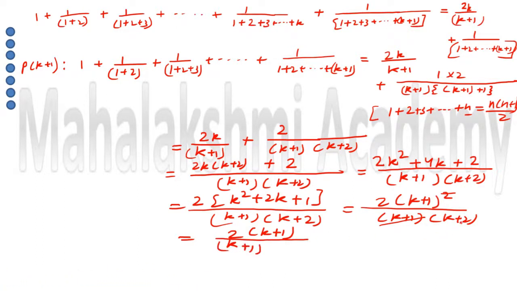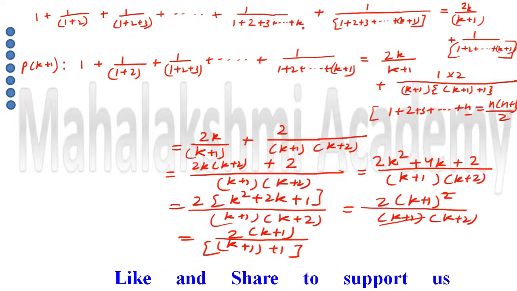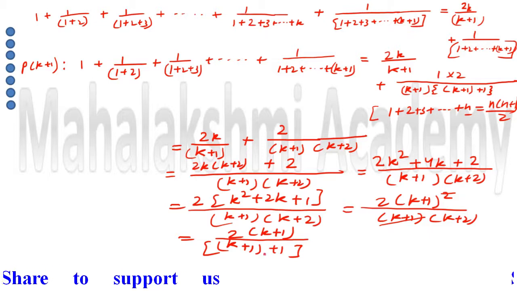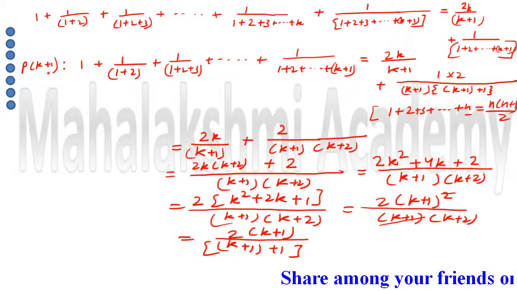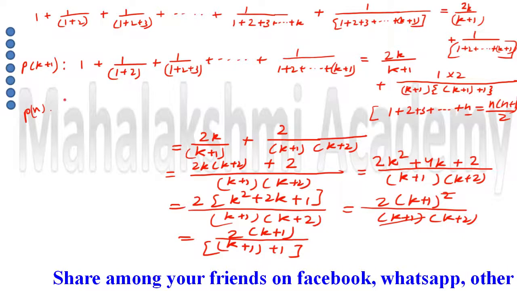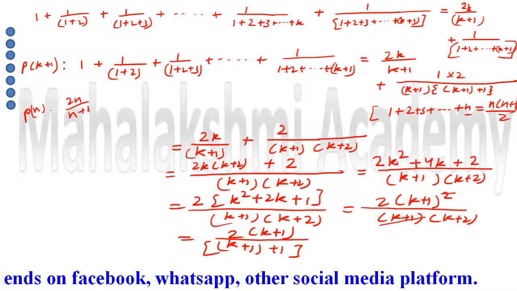This k plus 2 I am splitting as k plus 1 plus 1. So students, just see, you can check the question. The right hand side is arranged according to k plus 1, because for P(n) the right hand side was 2n upon n plus 1. You can check the question.